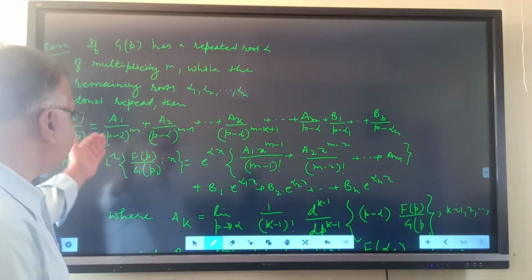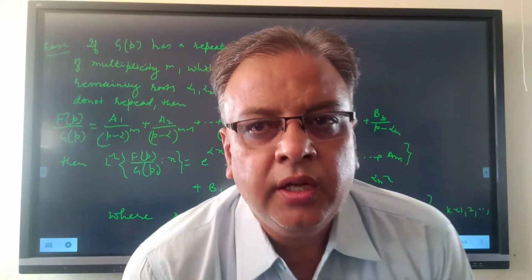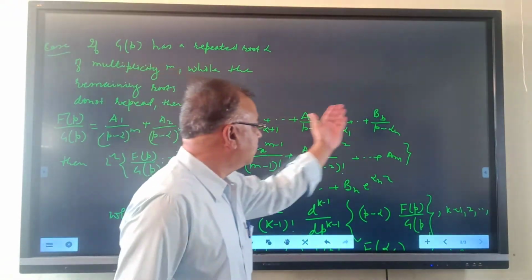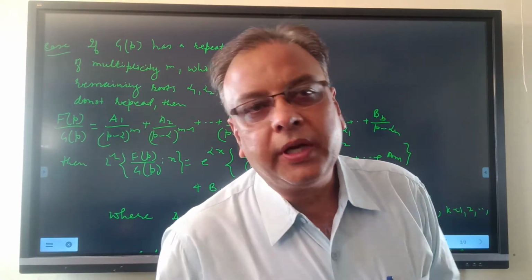These are the m roots which are repeated, and the rest of the roots alpha 1, alpha 2, up to alpha n are the non-repeated roots.